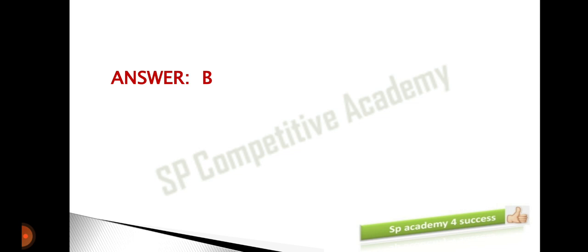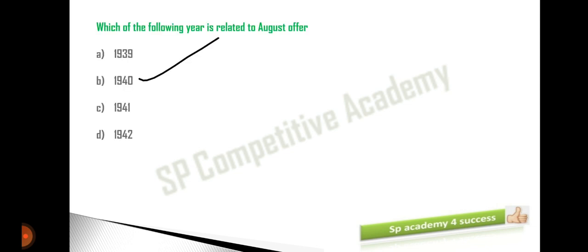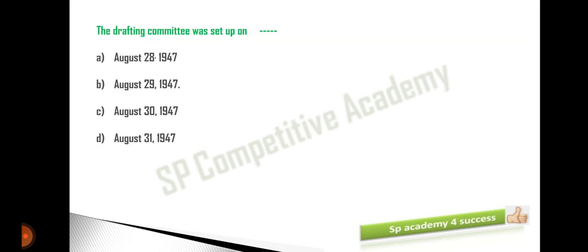Right. So don't just read the MCQs blindly, go for the background of this. Just now you have seen the year related to the August Offer. If you blindly go to the MCQ, you will just mug up the answer that the August Offer came in 1940, but you don't know the background: why we got the August Offer, who gave it, and what points are mentioned in it. That you have to know. Then only can you answer any question related to the August Offer, right? So always go for the explanation and then come to the MCQs. That's the reason why I say go for the explanation first.